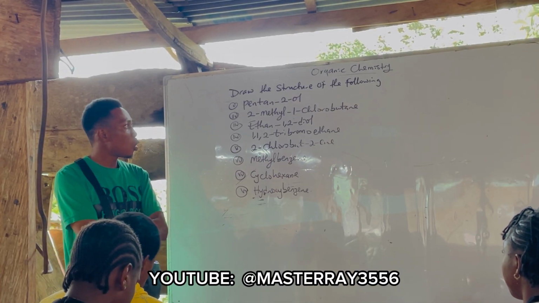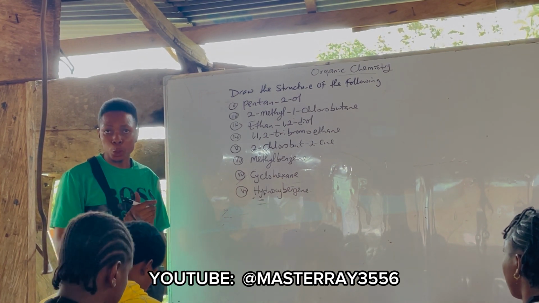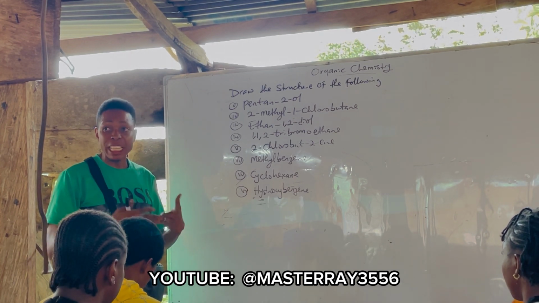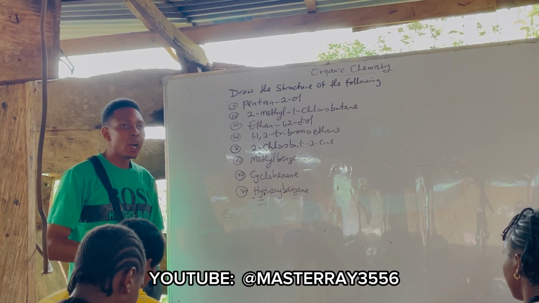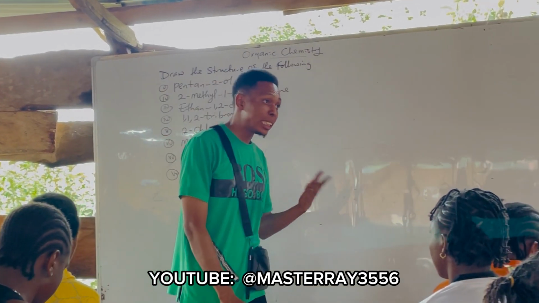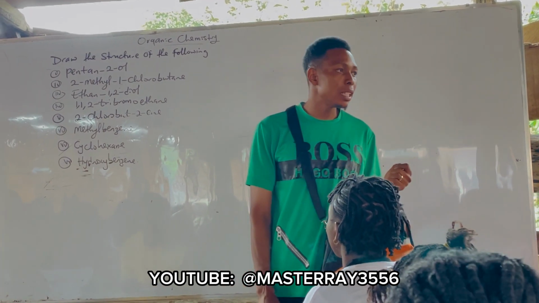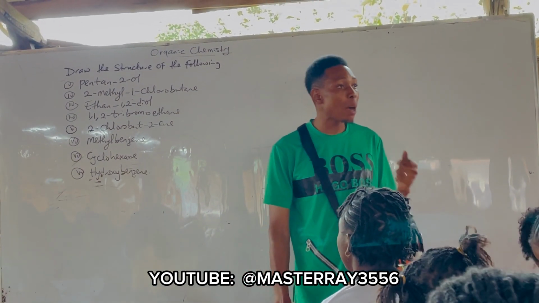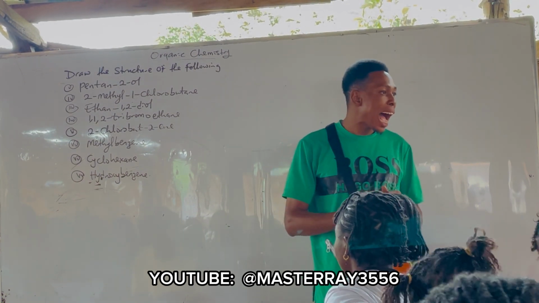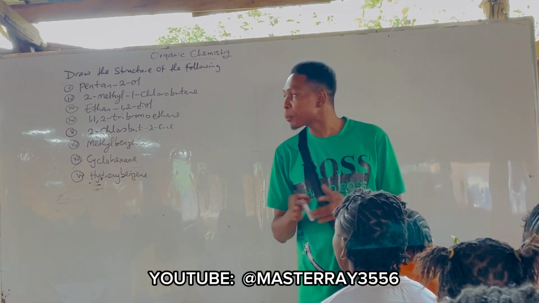We are asked to draw the structure of the following. Now you already know how to name structures, but this time around, you are being asked to draw the structure of those things you named. Drawing of structure is easier than naming. What you always take note of is the parent carbon chain. You first of all write out the parent carbon chain, then you attach the substituents before you place your hydrogens. Are you following? Yes. All right.